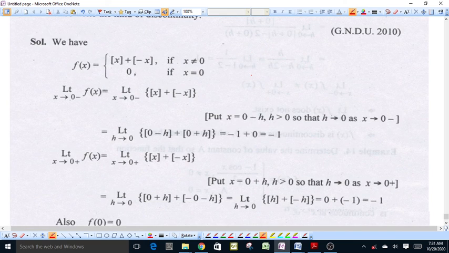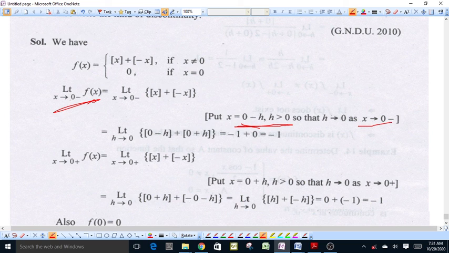Now the left limit of this function, as x approaches 0 from left, of f(x) is equal to limit as x approaches 0 from left of [x] plus [minus x]. Here we put x equal to 0 minus h for the left limit, where h is a very small positive number, and h approaches 0 as x approaches 0 from left.